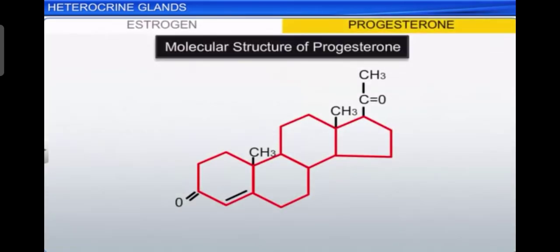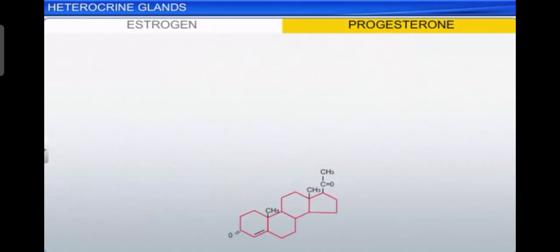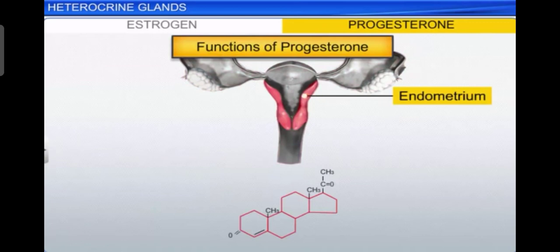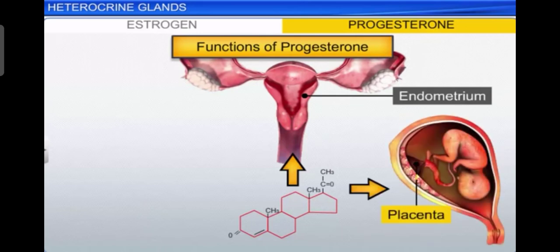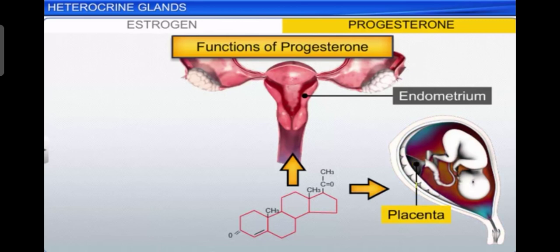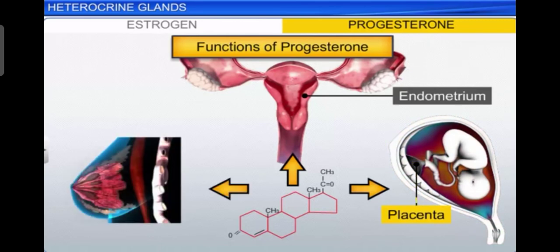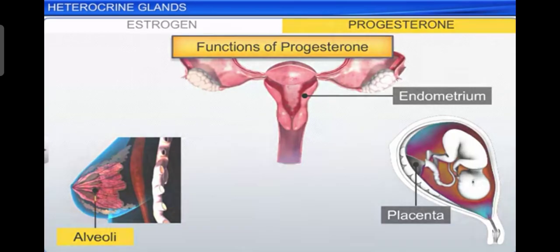Progesterone supports pregnancy. Progesterone also acts on the mammary glands and stimulates the formation of alveoli, that is sac-like structures which store milk, and milk secretions. So it is also called the pregnancy hormone.